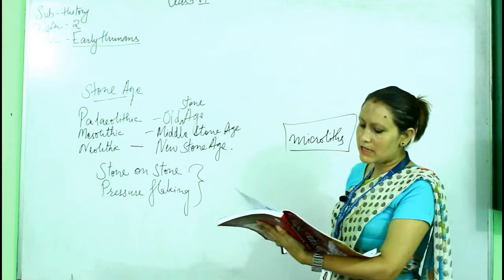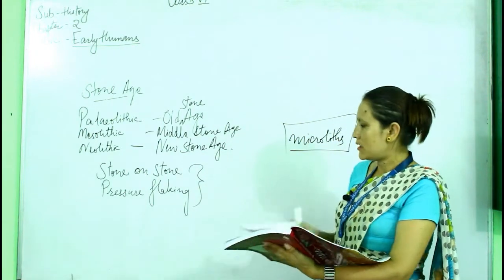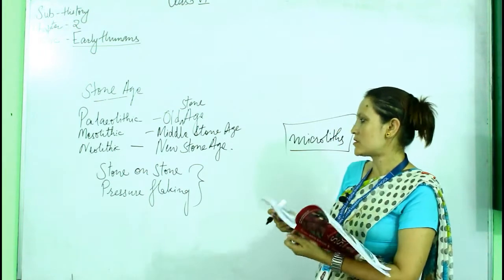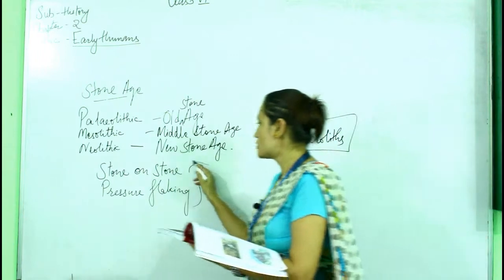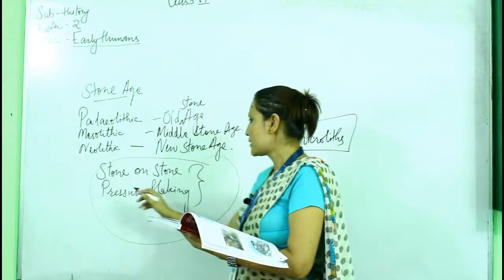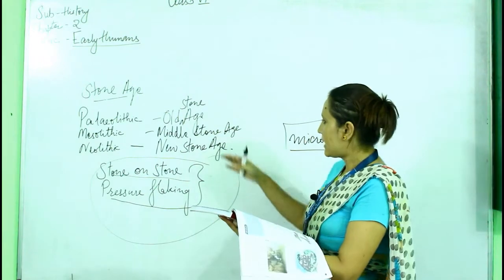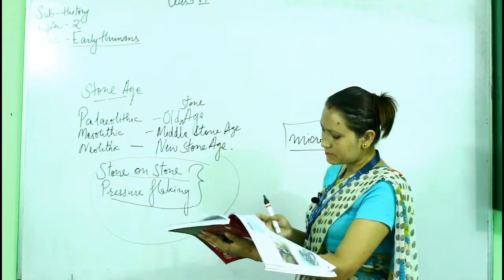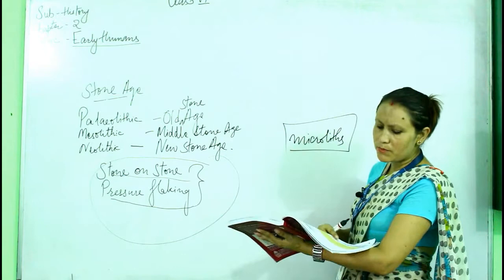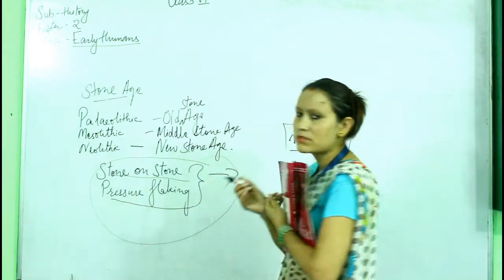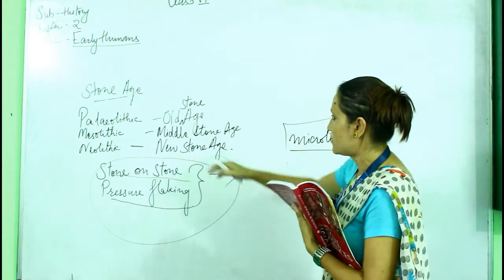In the Paleolithic Age, two important methods of making tools were invented by them: stone on stone and pressure flaking. Another important feature was the discovery of fire in the Paleolithic age.